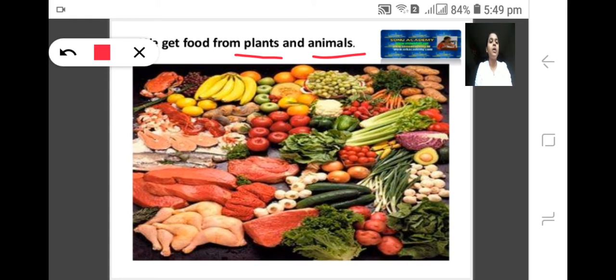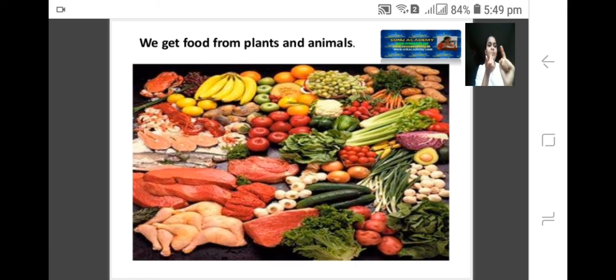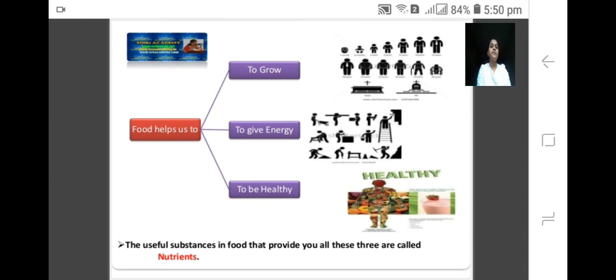And when we talk about the food items that we are getting from animals, such as egg, cheese, butter, meat, milk, these are some examples of food items that we are getting from animals, right? And here we have already seen that food is very necessary for all living organisms. Why is it necessary? Just look at the picture.